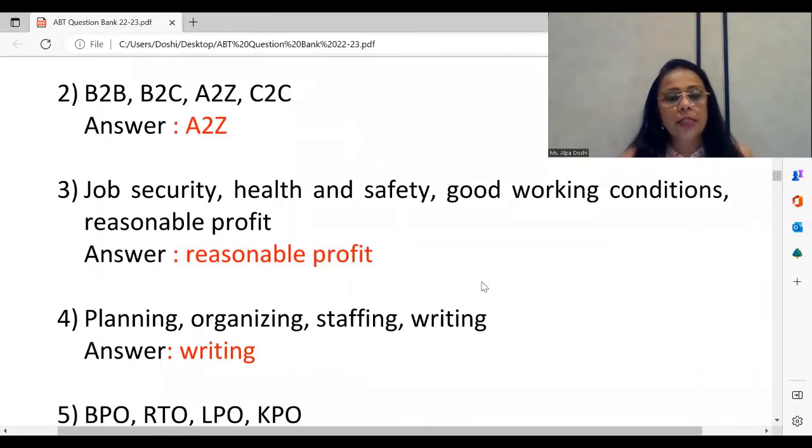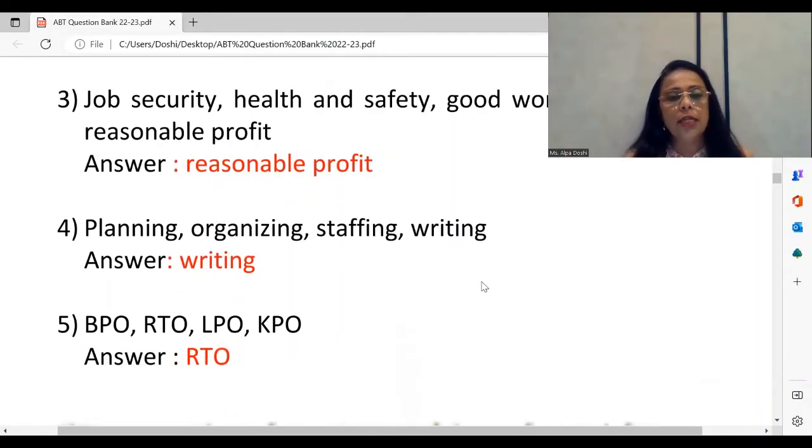You see the next one here, BPO, RTO, LPO, KPO. As the titles go, please remember these are different forms of outsourcing. BPO is business process outsourcing, KPO is knowledge process outsourcing, LPO is legal process outsourcing. And so the odd one out is RTO. Alright?